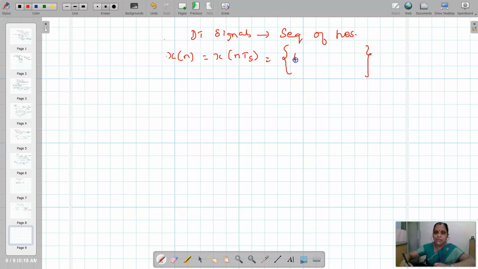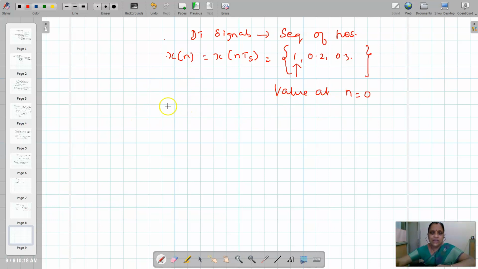For an example, it may be 1, 0.2, 0.3, something like that. Then this arrow is there. This arrow is indicating the value at n equal to 0. This is the analysis of signal in time domain, sequence of numbers.